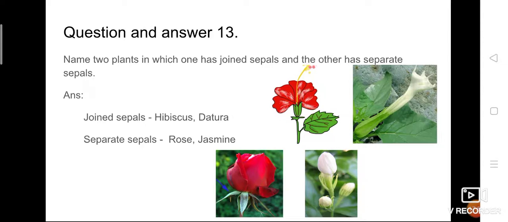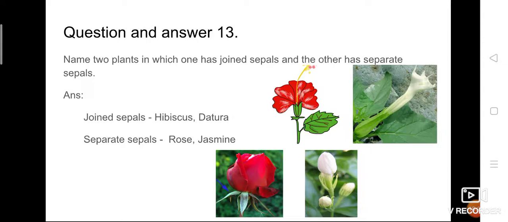So they ask you to write two examples each for joined sepals and separate sepals. If you take joined sepals, you can see the sepals are joined together in the flowers hibiscus, that is China rose, and datura. Here the hibiscus picture was given. If you see, the three small green leaf-like structures below the petals are joined together. So in hibiscus, the sepals are joined together.